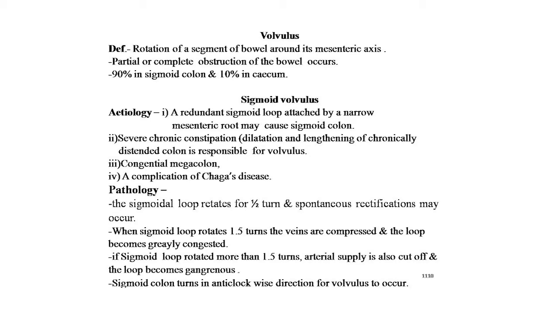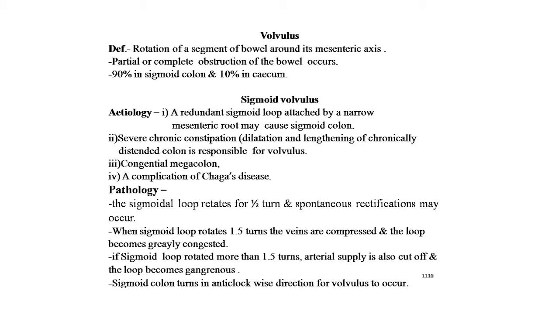Now the pathology. Sometimes the sigmoid loop rotates a half turn and spontaneous rectification may occur. When the sigmoid loop rotates 1.5 turns, the veins are compressed and the loop becomes greatly congested. If the sigmoid colon rotates more than 1.5 turns, arterial supply is also cut off and the loop becomes gangrenous. The sigmoid colon turns in an anti-clockwise direction for volvulus to occur.